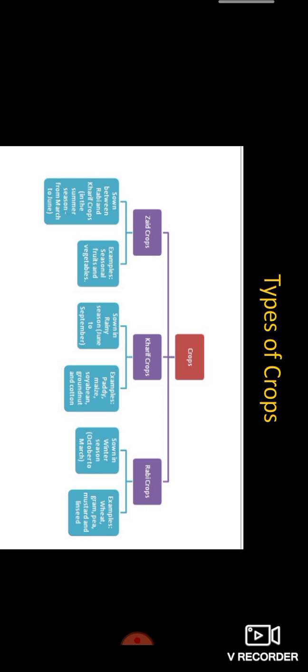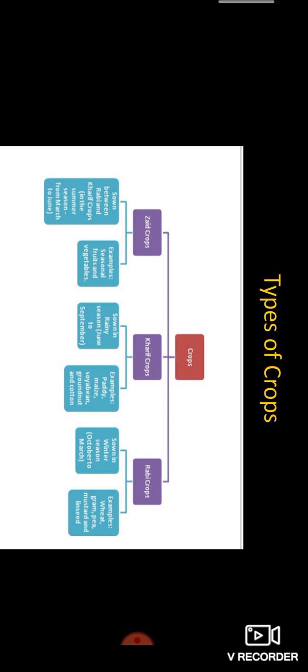So, types of crops. There are two major types of crops. They are classified based on their harvesting season. Some plants are harvested in the summer season, some in the rainy season. So it's based on their harvesting season. Kharif crops and rabi crops.